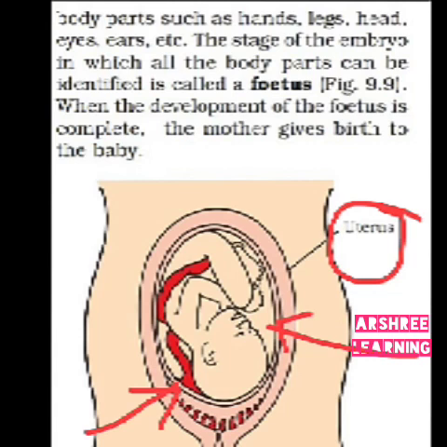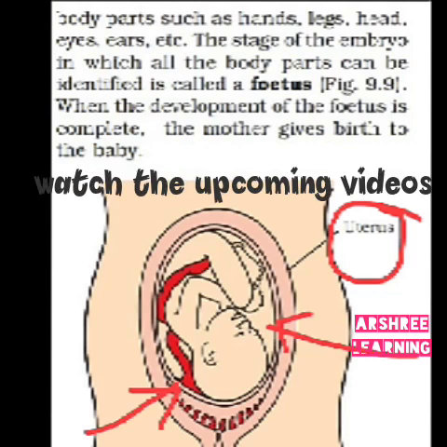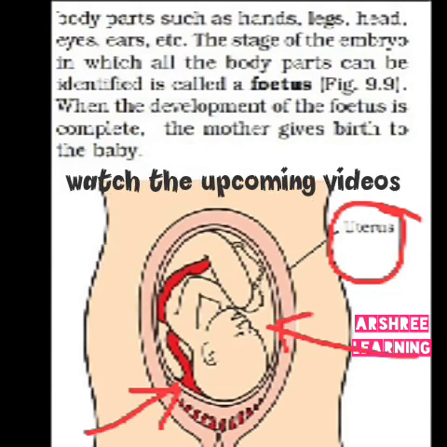The umbilical cord, the pipe which is shown red here, supplies blood and food from the mother to the baby. The baby takes nourishment from the mother's body through this umbilical cord which connects the baby to the mother. When the baby takes the nourishment, it also produces waste.